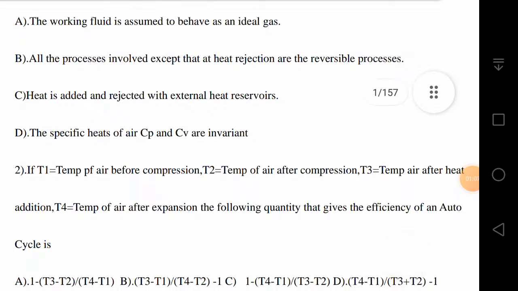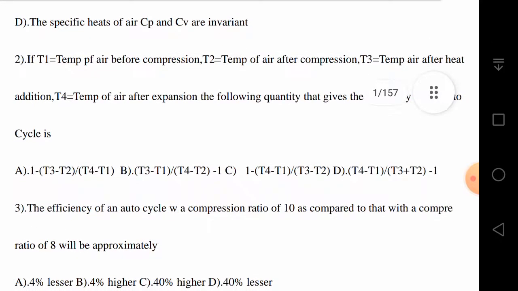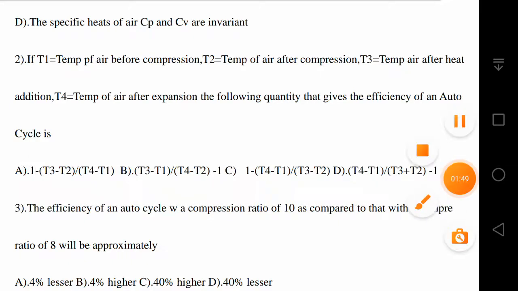Next question. If T1 is equal to temperature of air before compression, T2 is equal to temperature of air after compression, T3 is equal to temperature of air after heat addition, and T4 is equal to temperature of air after expansion, the following quantity that gives the efficiency of an Otto cycle is. So you have to take the temperatures, and you know that efficiency is equal to heat added minus heat rejected by heat added, that is net work done by heat added. So substituting QA minus QR by QA, you will get the correct answer as C. That is the correct answer. C is the correct answer.